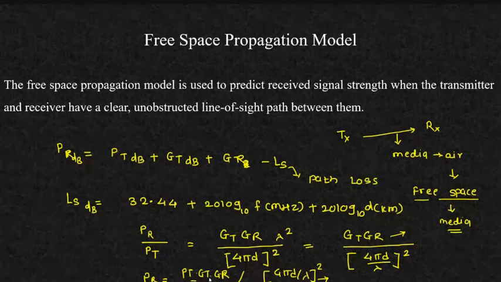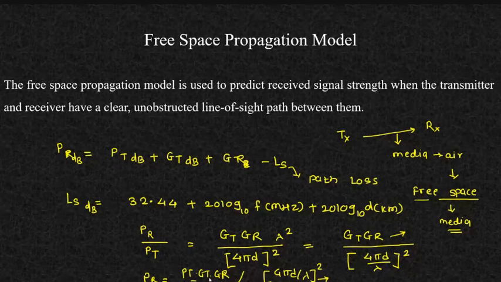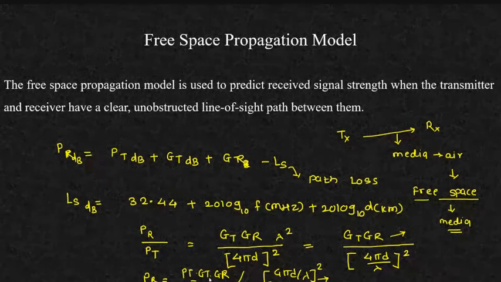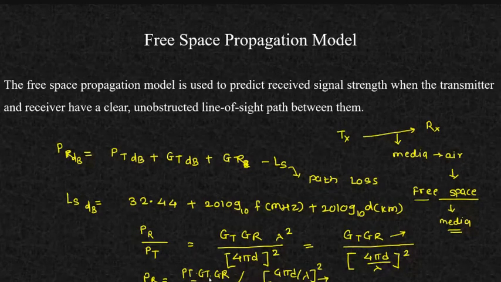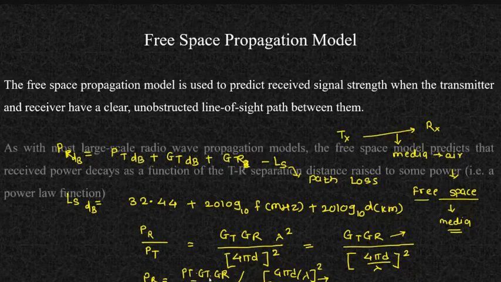So if you're considering this loss factor, this is nothing but the distance between transmitter and receiver. So if you are considering the system loss factor, which is greater than or equal to 1, then this equation here will become, if I want to write the same equation, I'll read this one.